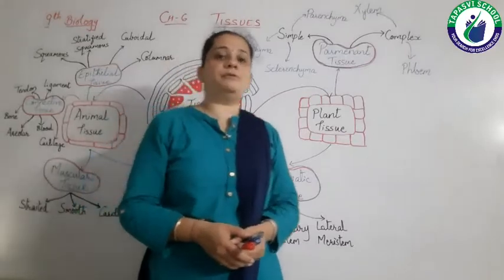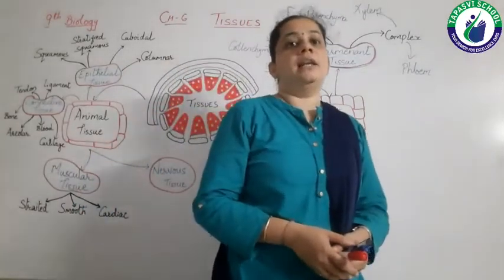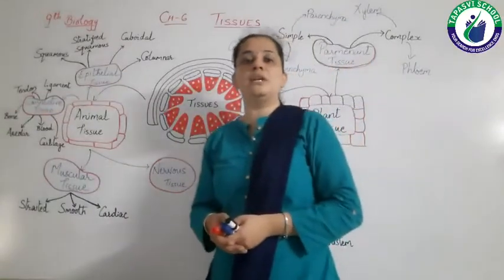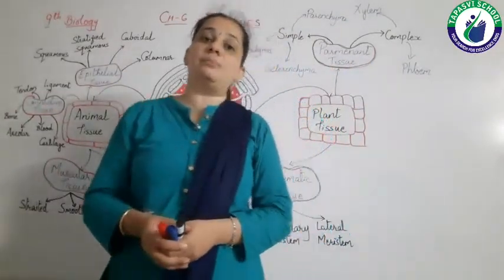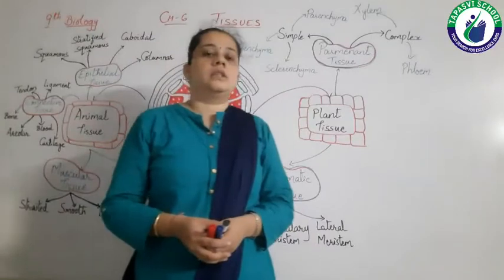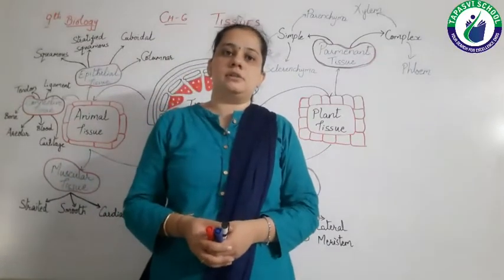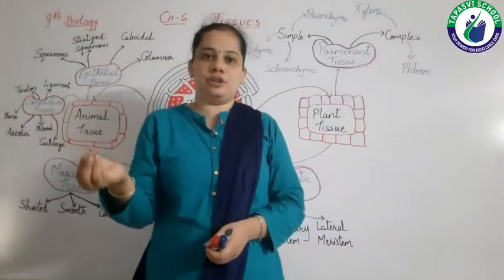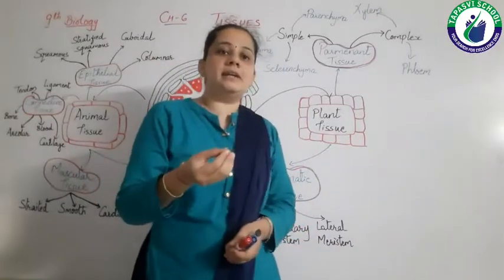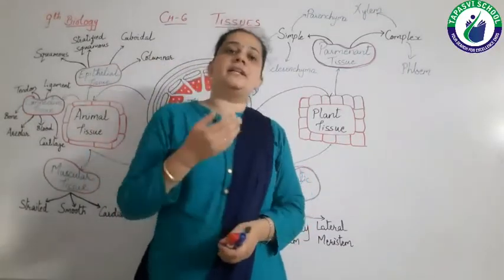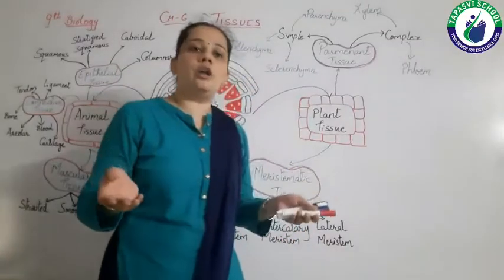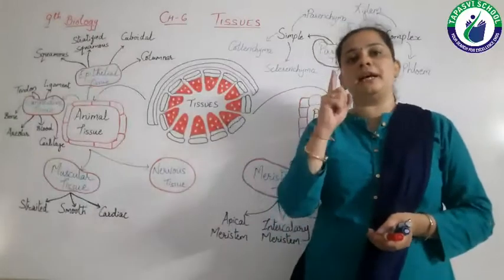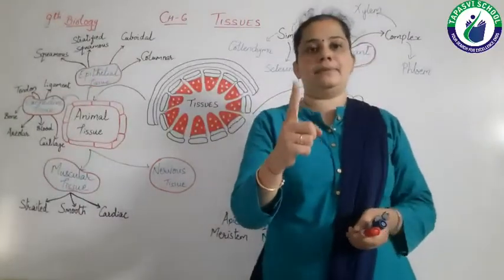But before we start, let me tell you a few things. As we know, in a unicellular organism like amoeba, functions like intake of food, excretion of waste, breathing, respiration, digestion, all these functions are done by only and only a single cell.